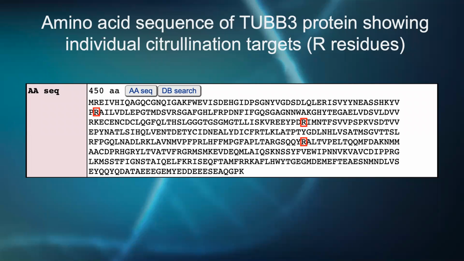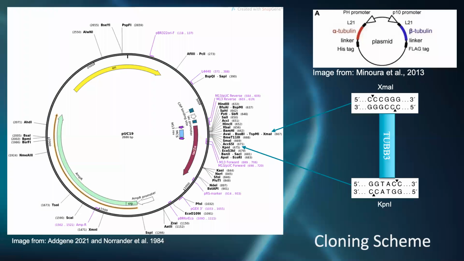Three arginine residues were identified within the TUB3 gene that could be citrullinated. They include R62, R262, and R380. The TUB3 gene was subcloned in a smaller cloning vector, PUC19, to facilitate manipulations and eliminate any risk of introduction of unwanted mutations in non-target sequence.